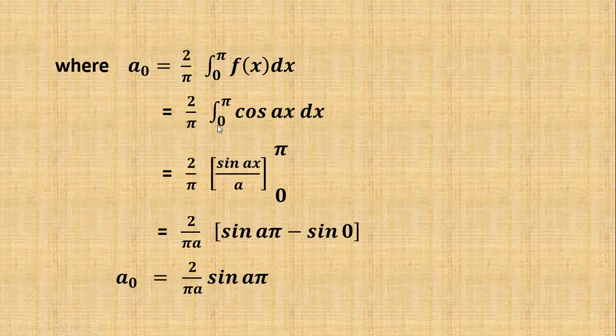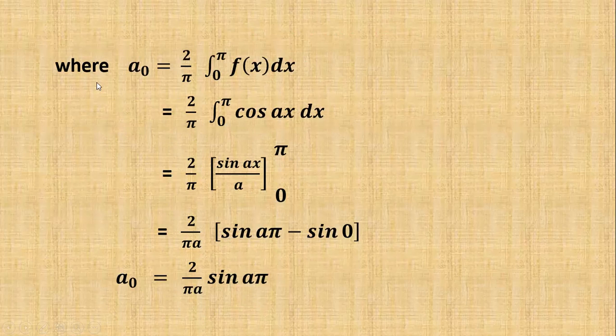And 2 by pi into integral 0 to pi, here f of x is equal to cos ax, dx. Therefore, 2 by pi into integral of cos ax is equal to sin ax by a within the limits 0 to pi. And 2 by pi a into the upper limit is sin a pi and lower limit is sin 0. Here sin 0 is equal to 0. Therefore, a naught is equal to 2 by pi a into sin a pi.